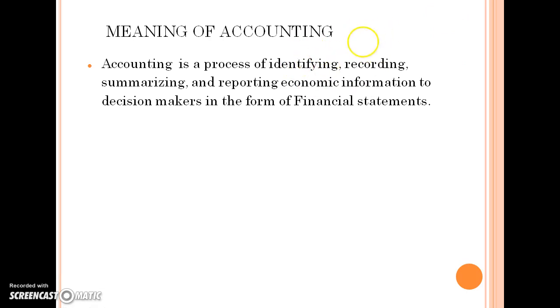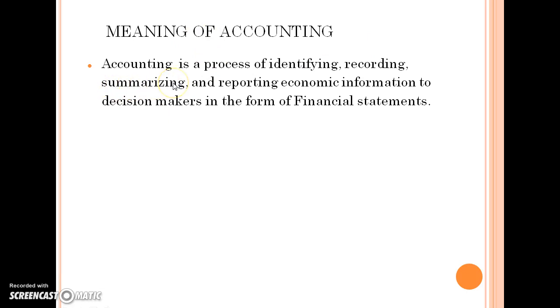Then recording. The second thing: when you find out which transaction is related to the business, record it in a proper way. You cannot record things in just any way. You have to record it in a proper way. That's why recording comes second after identifying.